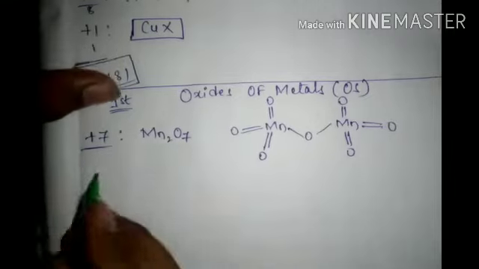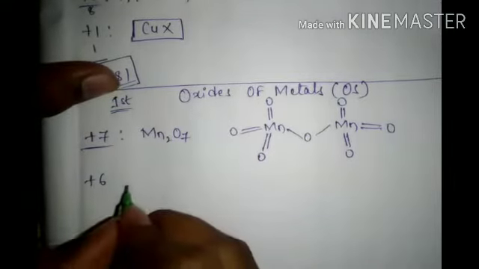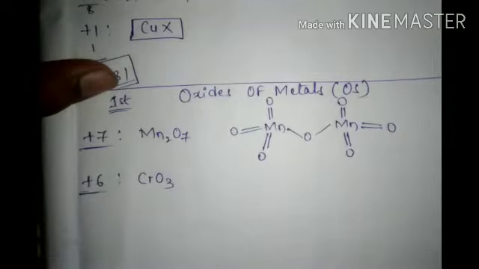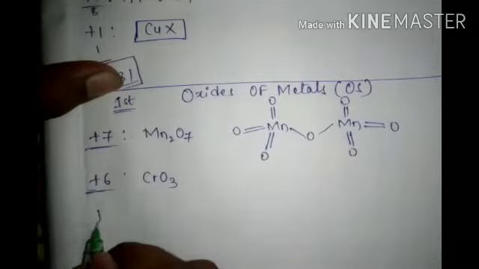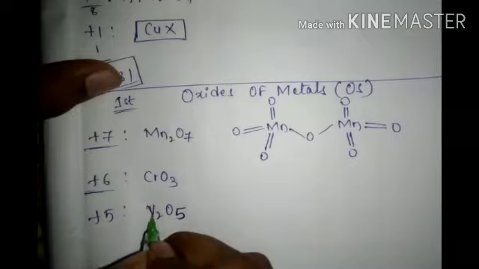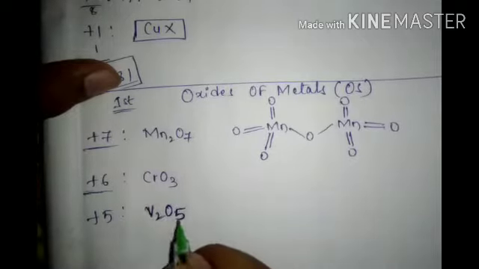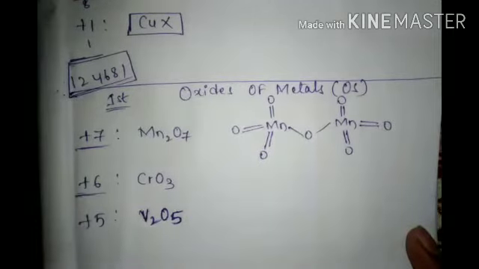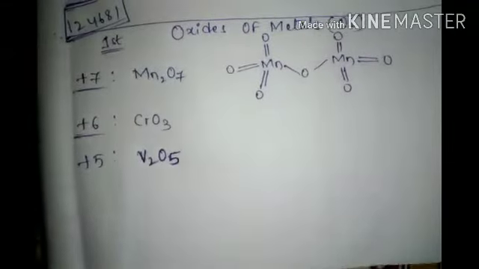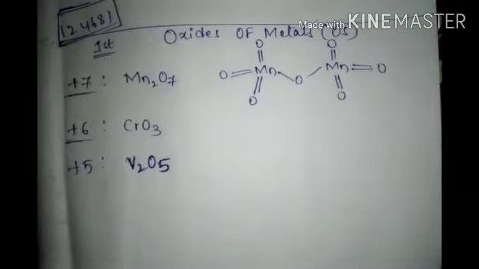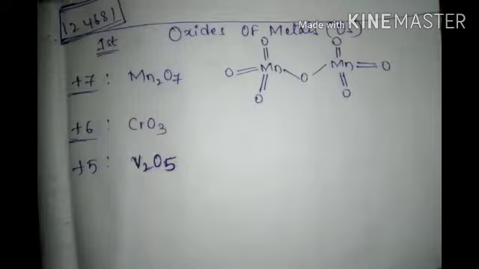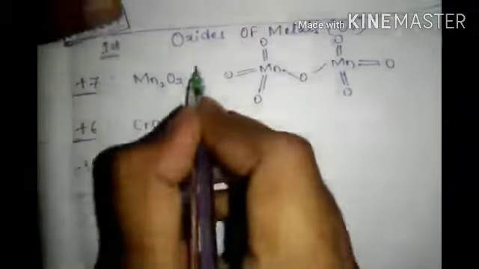So next, plus 6. Only one is possible, chromium O3. Yeah, the structure is simple. You can try easily. Next, plus 5 is vanadium pentoxide, V2O5. Very, very important compound. It will come in organic chemistry. All are single, single, single. But hereafter more will come. Now this is important, remember it.